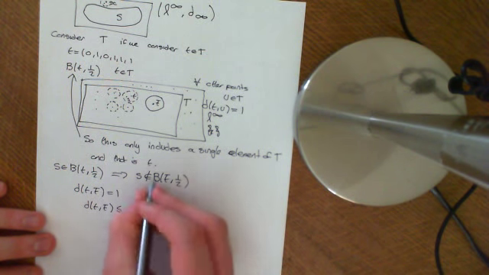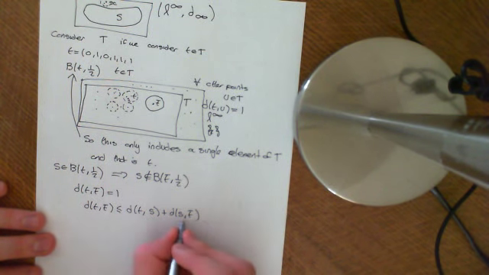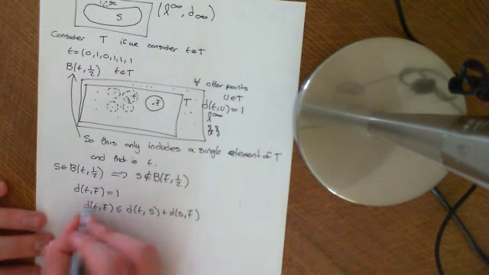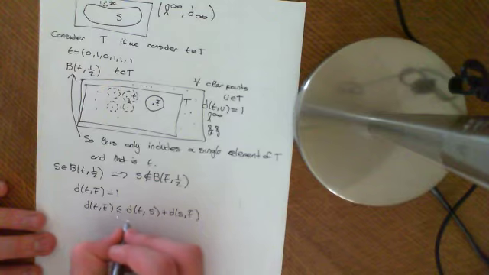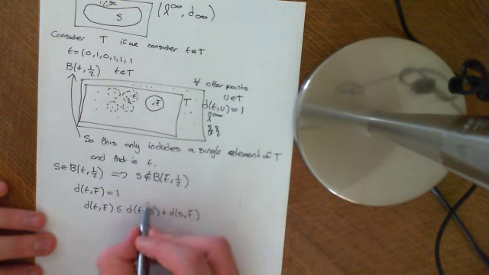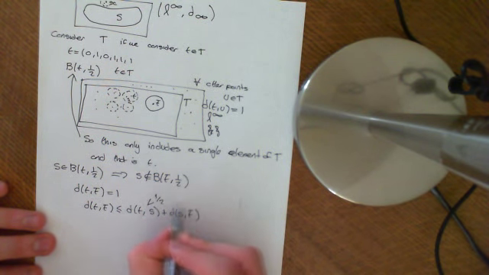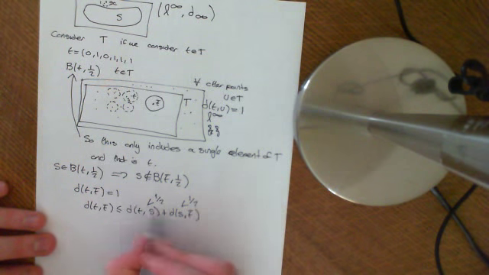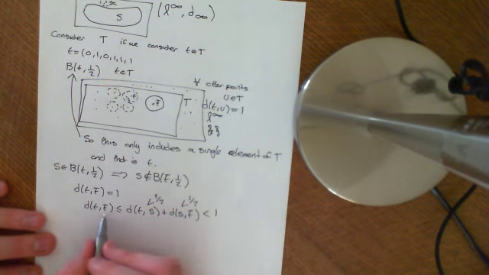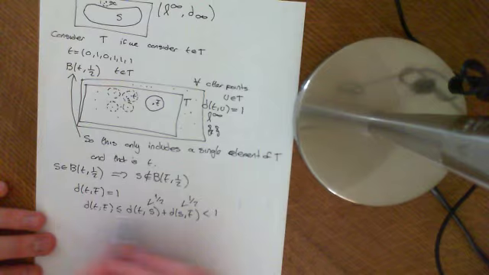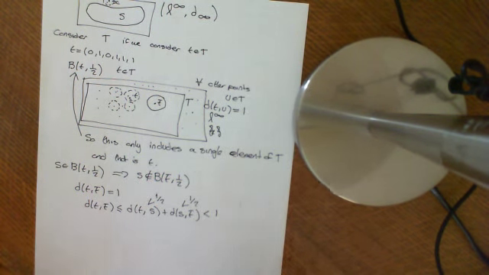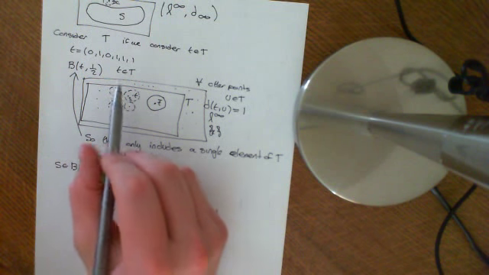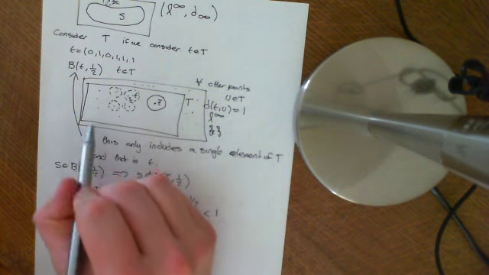So if S was in both of these balls, then these distances would be less than 1/2, so this would be less than 1/2, and this would be less than 1/2, so we get that their addition was strictly less than 1. So by transitivity, we get that this distance was strictly less than 1, which would contradict what we had up here. So basically, a point of the set S can only be in a single one of these balls.